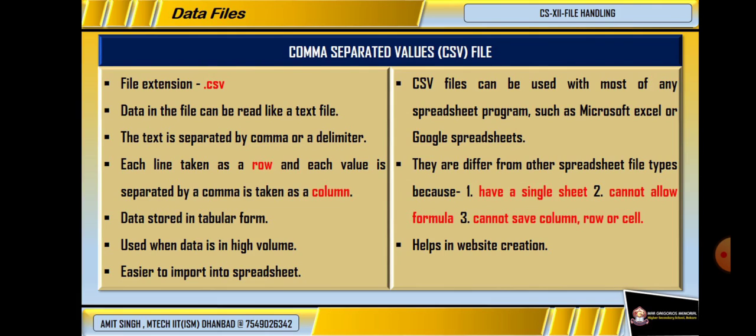Each line is taken as a row and each value separated by a comma is taken as a column. That's why we call the data stored in a CSV file tabular form.